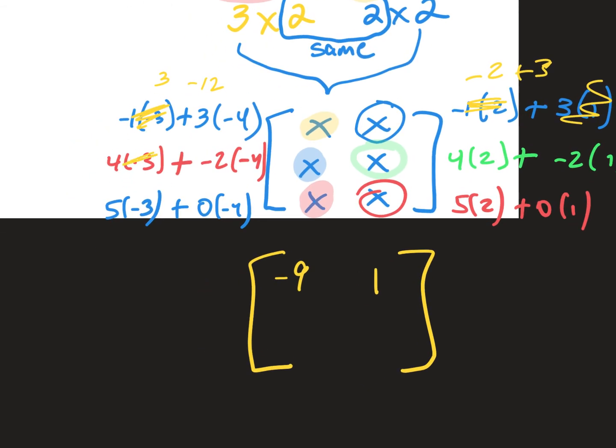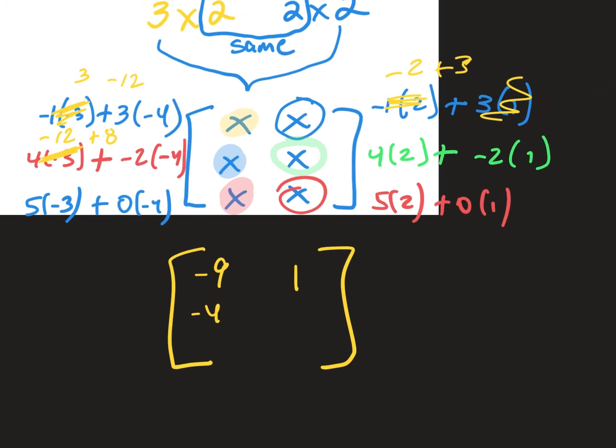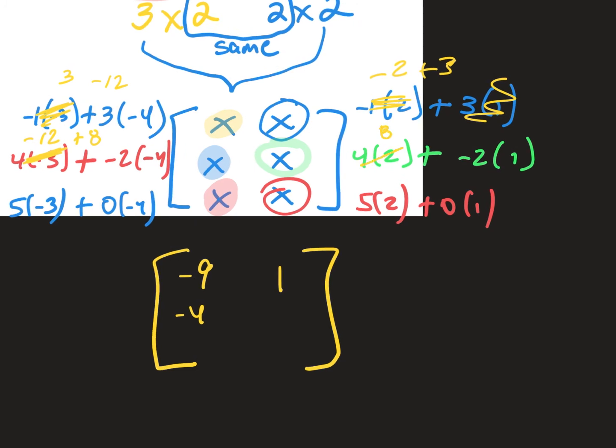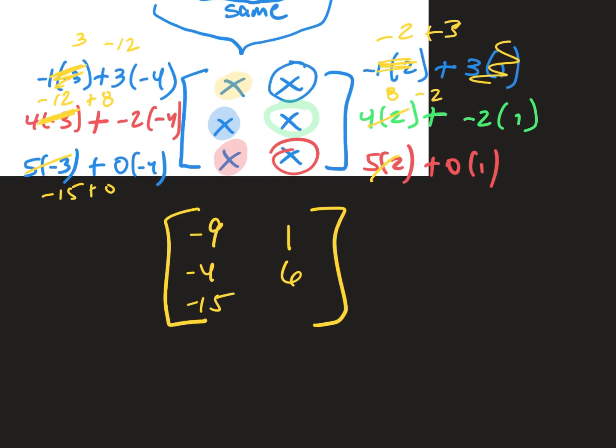I have 4 times -3 is -12. -2 and -4 is 8. So what's -12 plus 8? -4. On the other side, I have 4 times 2 is 8. -2 times 1, so 8 minus 2 is 6. Bottom left, -15 plus 0 is -15. Bottom right, 10 plus 0 is 10. And there's your answer.